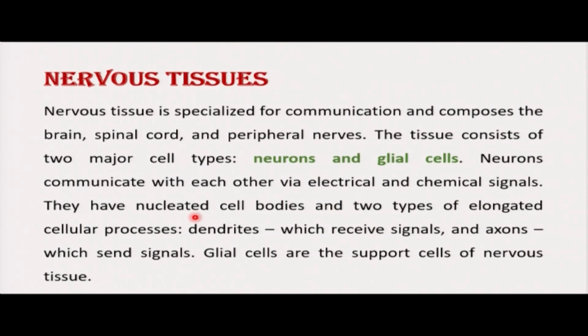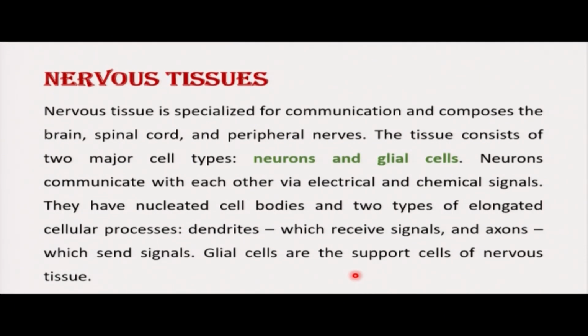They have nucleated cell bodies. That means their cell bodies have a nucleus. And two types of elongated cellular processes, where we talk about dendrites and axons. Dendrites receive signals, and axons send signals. The function of glial cells is to act as support cells of the nervous tissue.